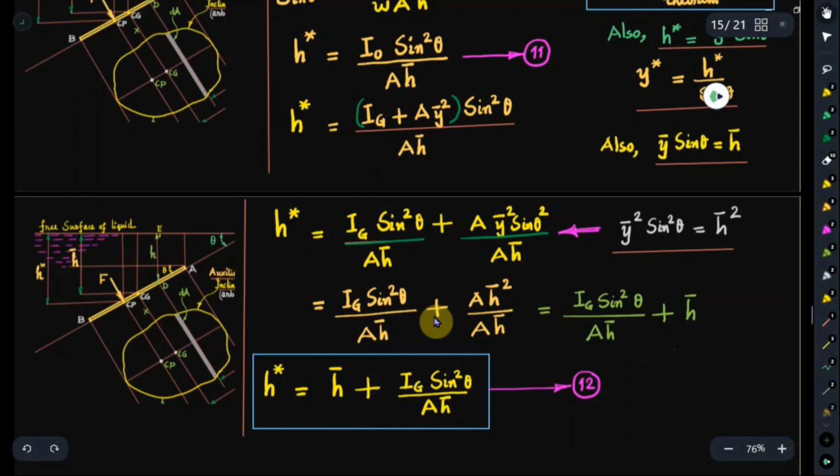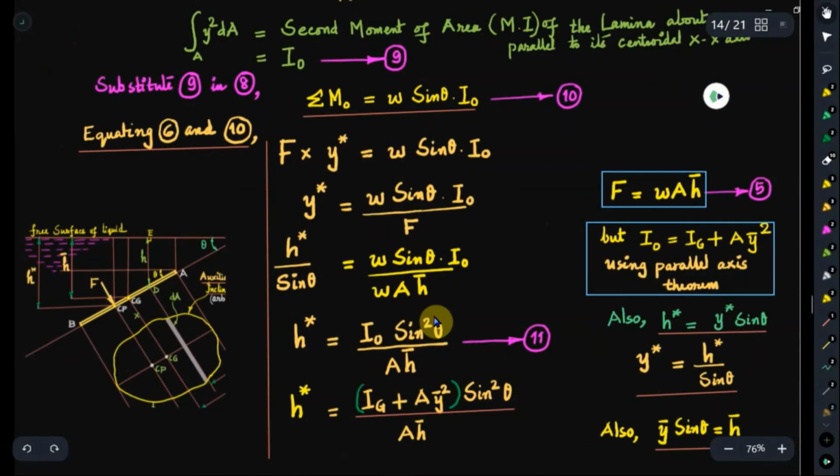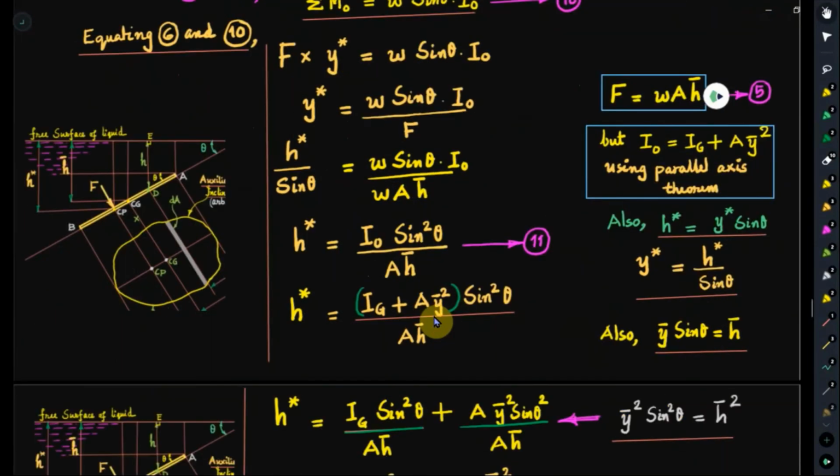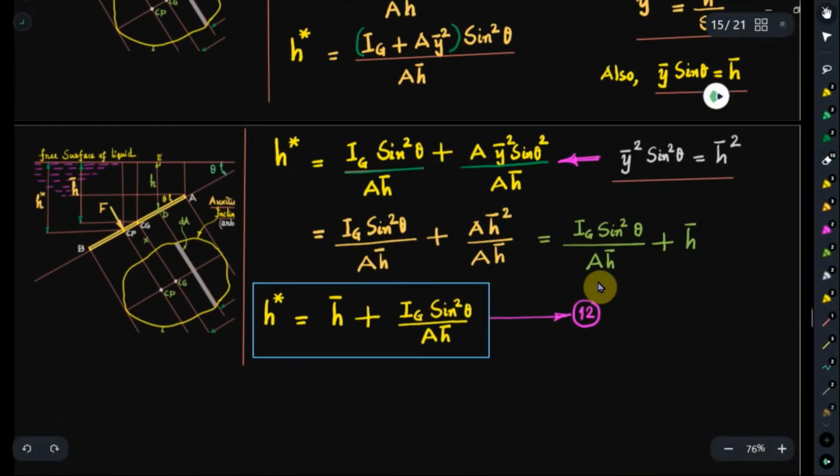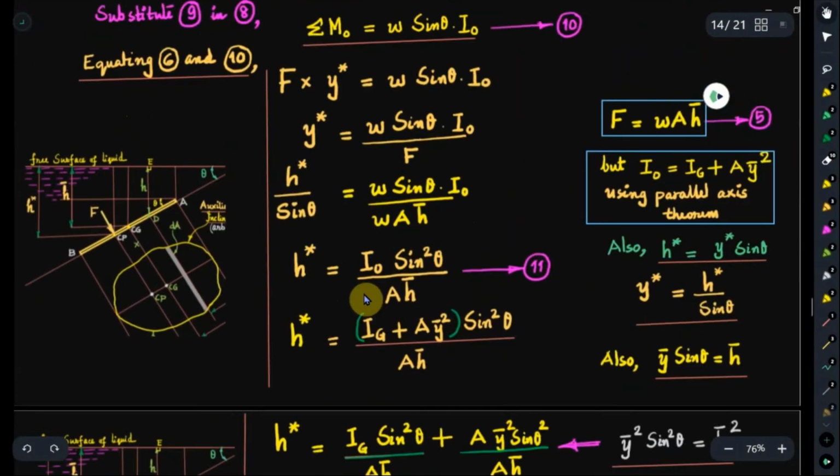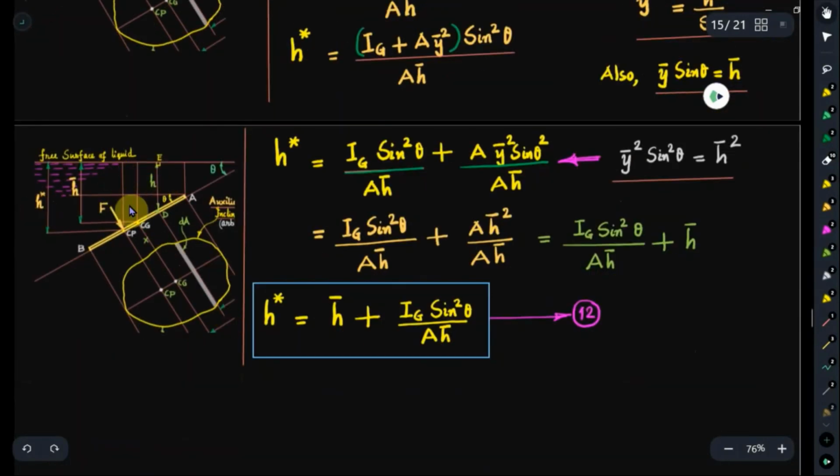In fact, we have introduced some reference distances in between like y, y bar and y star. And finally we will suitably replace them back in terms of h, h bar and h star. Finally, while solving numerical problems, we need to bother only about h bar and h star.